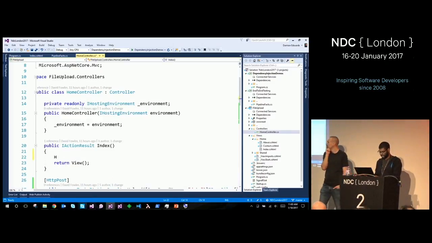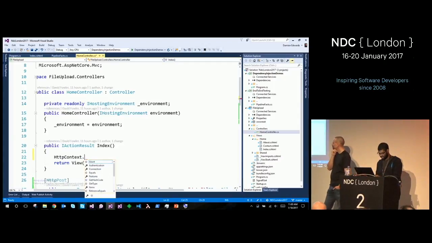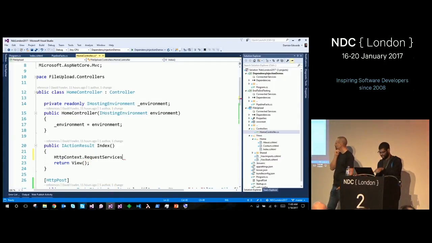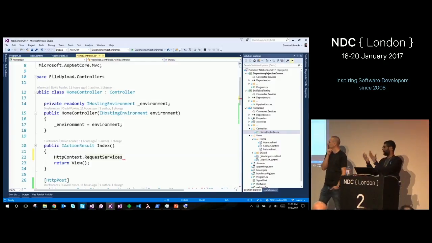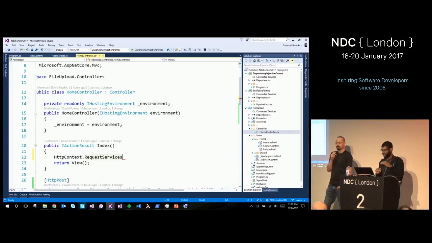So for example, if I wanted to get a scoped service, I would call HttpContext.RequestServices. This is a specific scope we create that we hand to you to call resolve from. The way it works mostly is that we create stuff from request scope. Once you're in a request scope, like for a controller, if you get more things that are scoped, you'll be in a scope already. So we resolve things from request services on your behalf, so you don't have to call this yourself, and it should be in the right scope.